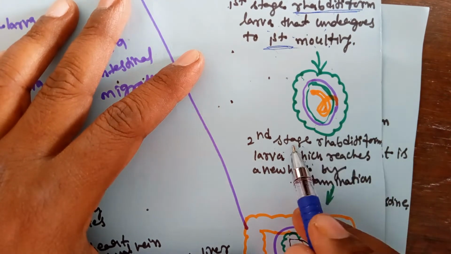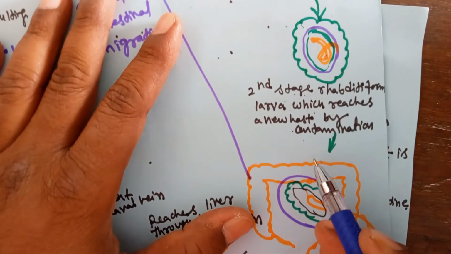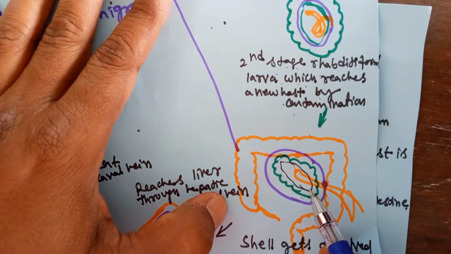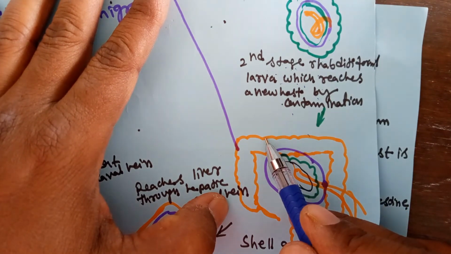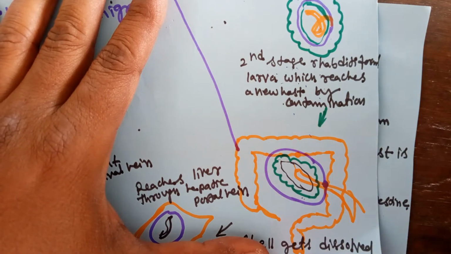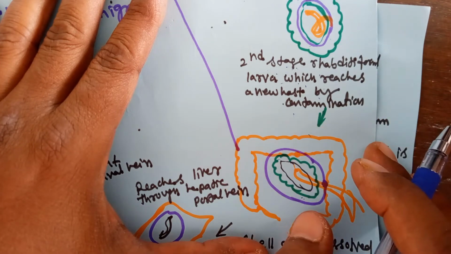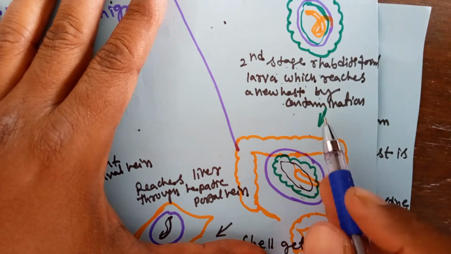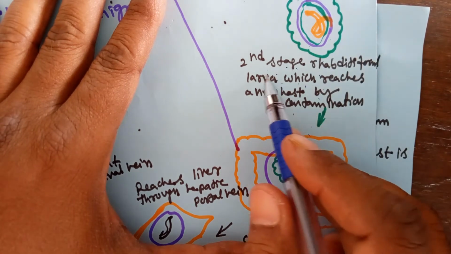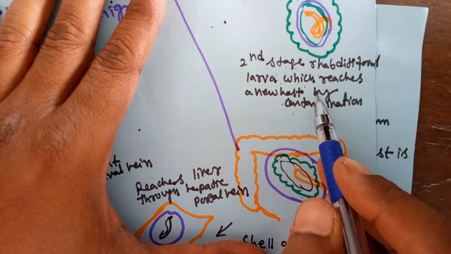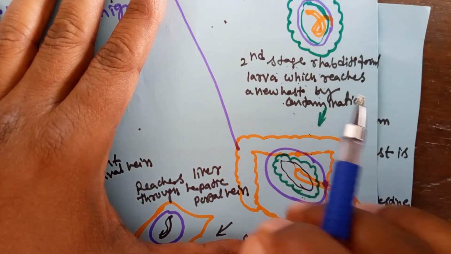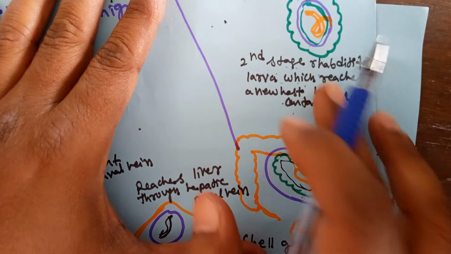So after the second stage rhabditiform larva forms, this larva enters a new person's body. How does it enter? Through contaminated food material. Some mechanical vectors are present in the environment, such as house flies and mosquitoes. The second stage rhabditiform larva is microscopic. It is attached to the legs and mouth of insects like cockroaches, mosquitoes and house flies. So any food material can become contaminated.